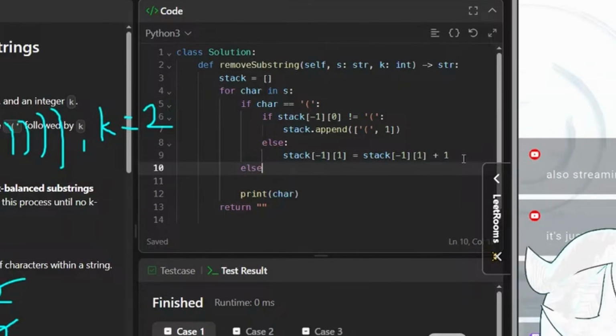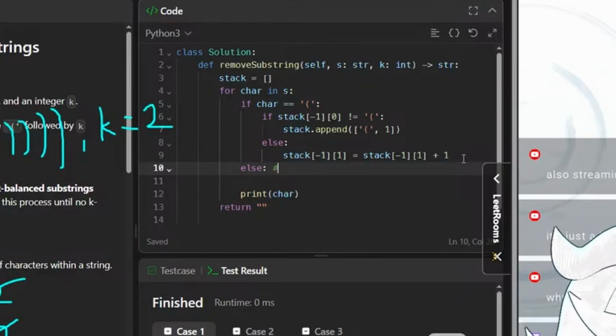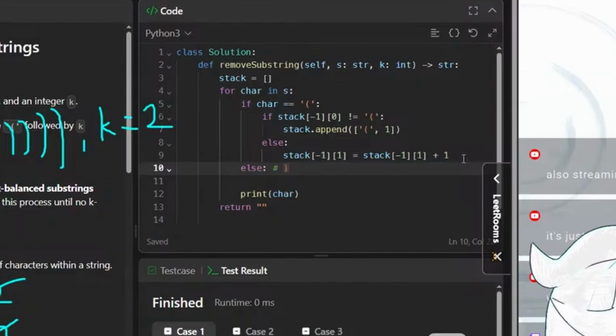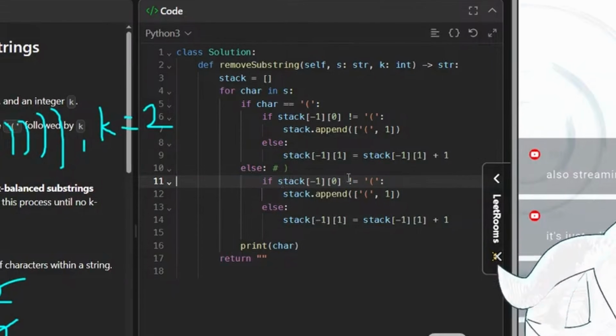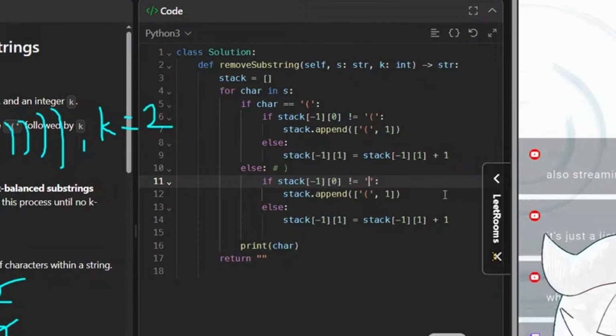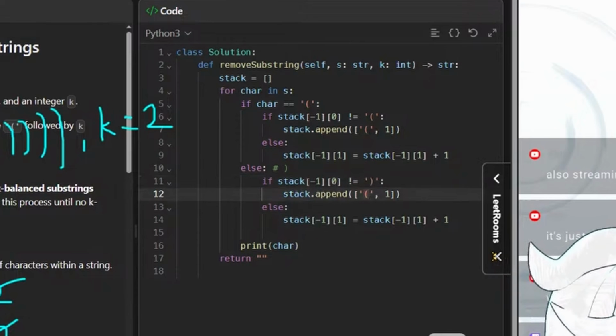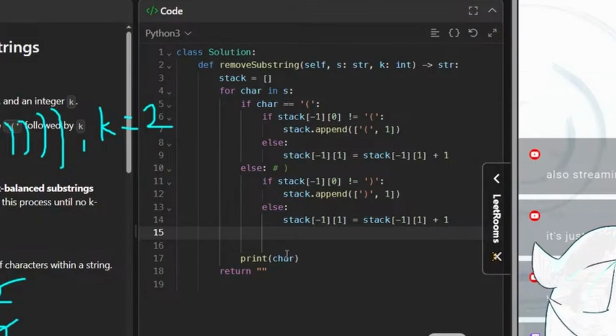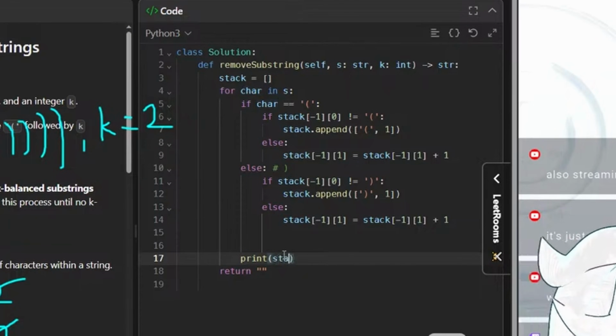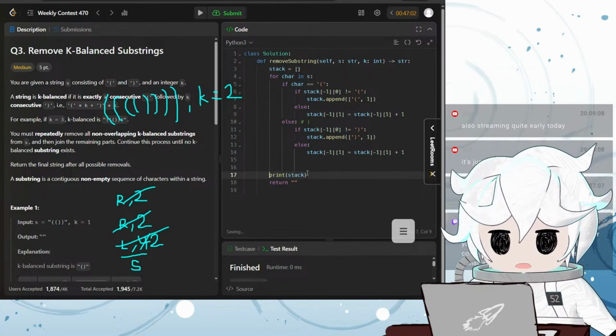And then, else, this is the case where you're tracking this character, the right parentheses. Okay, so if the last character that you're tracking is not equal to the right parentheses, then you start appending a new count. So else, if the last character you were tracking is a right parentheses, then you increment the count. Yeah, okay. You know what? I'm just gonna do a sanity check. Let's just print out what the stack is at the end. Make sure we're actually tracking them correctly.